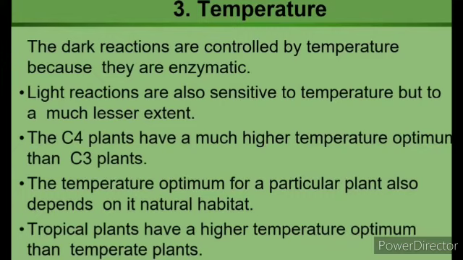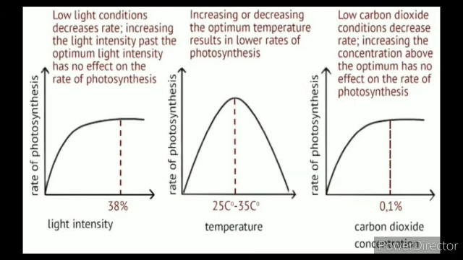The dark reactions are controlled by temperature because they are enzymatic. Light reactions are also sensitive to temperature but to a much lesser extent. The C4 plants have a much higher temperature optimum than C3 plants. The temperature optimum for a particular plant also depends on its natural habitat. Tropical plants have a higher temperature optimum than temperate plants. See in the picture how light, temperature and carbon dioxide affect photosynthesis.